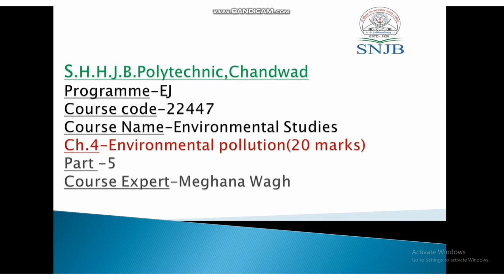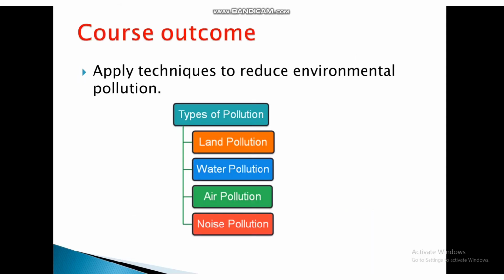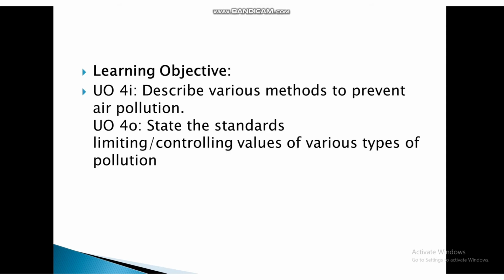This is the fifth part of the fourth chapter. The name of the chapter is environmental pollution. It is for 20 marks. Our course is Environmental Studies and the course code is 22447. This is the course outcome: apply techniques to reduce environmental pollution. There are different types of pollution: land pollution, water pollution, air pollution, noise pollution.